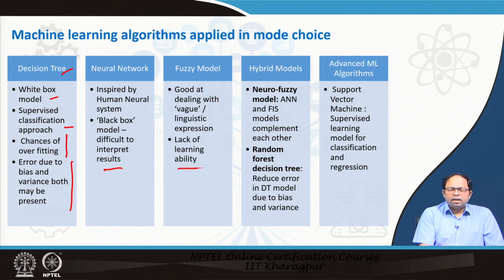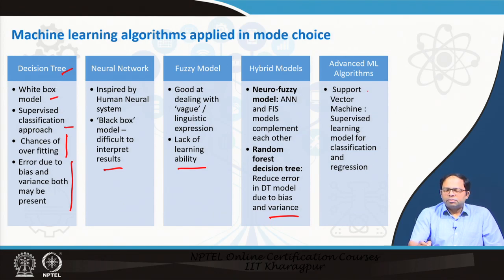There is a lack of learning ability in this kind of model. And then we have hybrid models like the neurofuzzy model, where ANN and fuzzy techniques are integrated and they complement each other. And then we have the random forest decision tree, where we can reduce the error in the decision tree model due to bias and variance by increasing the number of trees that we are looking at. That is why the bias and variance would be reduced.